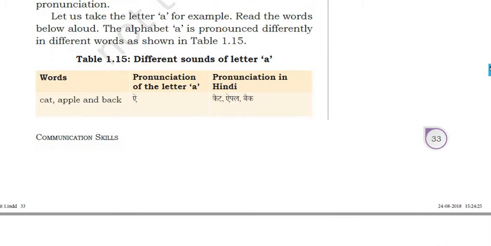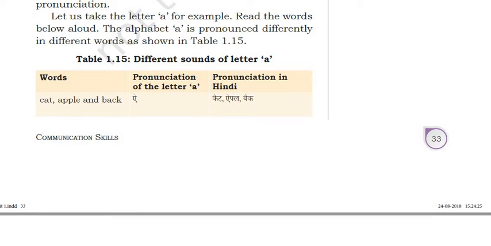Let us take an example. Let us take the letter A. For example, read the words cat, apple and back. So here is the pronunciation in Hindi of the letter A in cat, apple, back, okay?